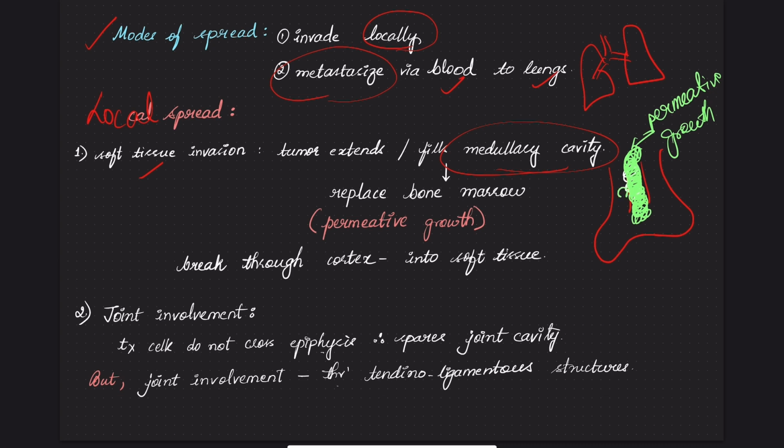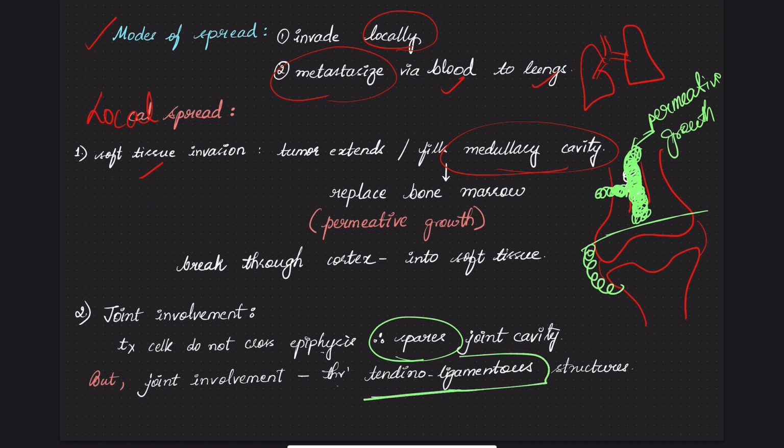If it breaks through the cortex, it can enter the adjacent soft tissues as well. Joint cavity involvement is very rare. Usually these joints are spared because they do not cross the epiphyseal line. But they can affect the joint capsule if they spread along the tendons and ligaments, and then they involve the joint cavity as well. This is an unusual situation.